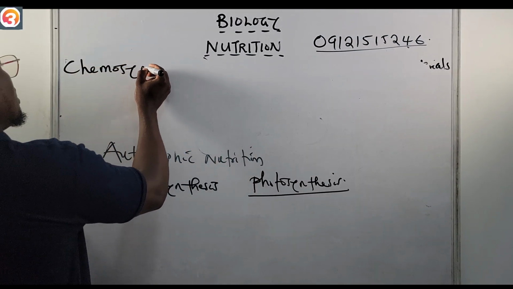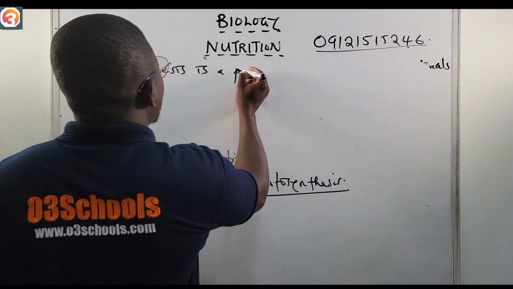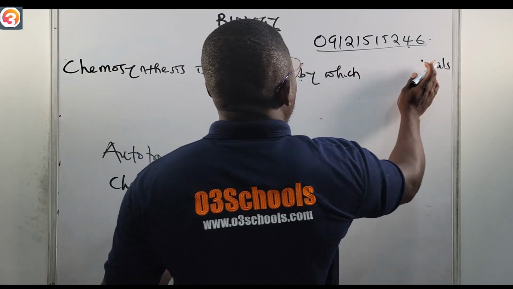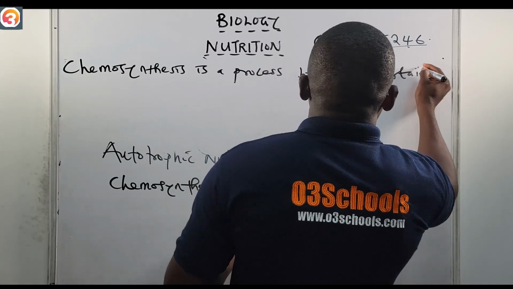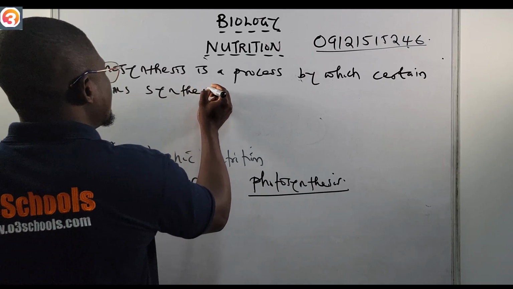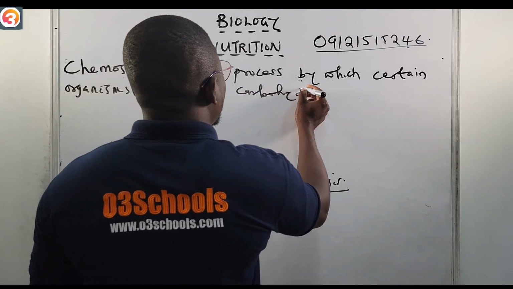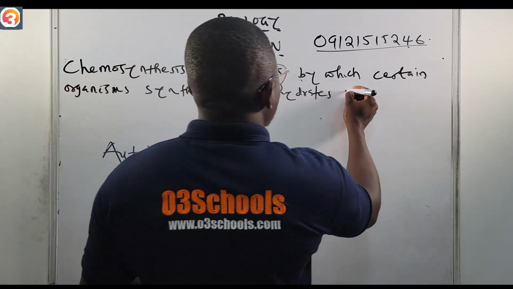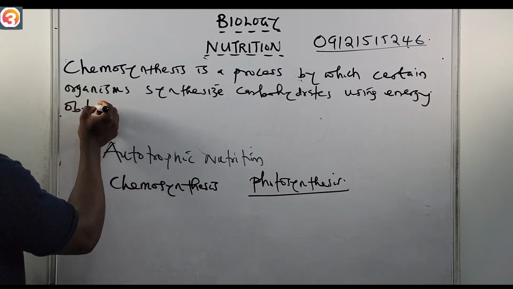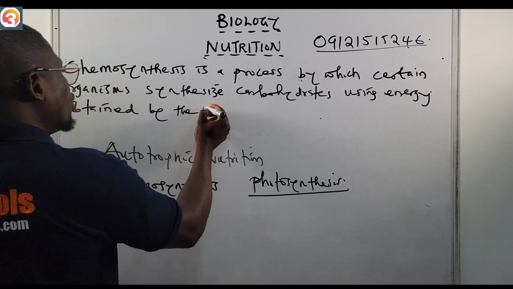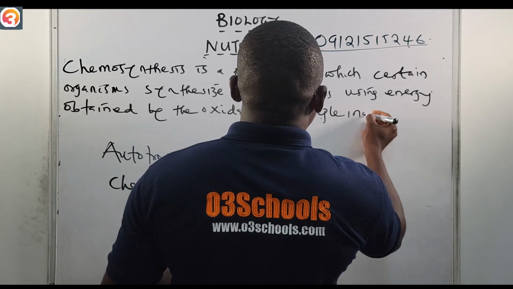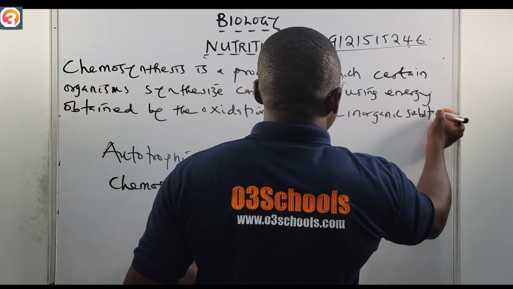Chemosynthesis is a process by which certain organisms synthesize carbohydrates using energy obtained by the oxidation of simple inorganic substances.